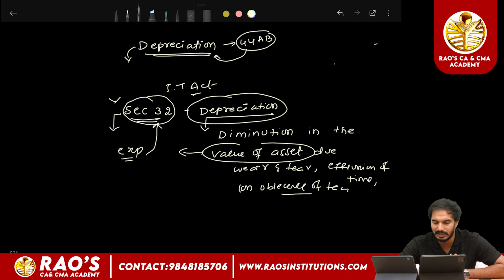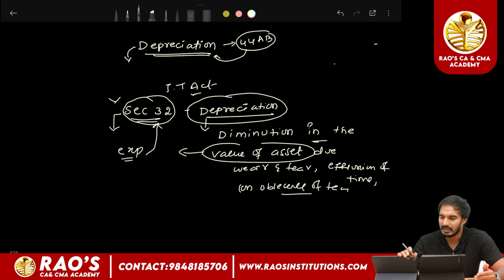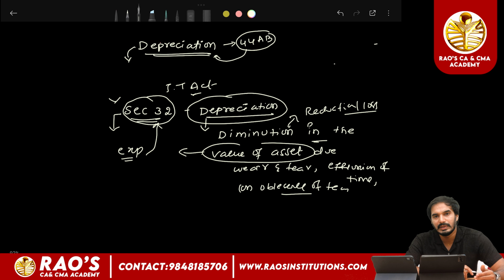Depreciation is nothing but a diminution in the value of an asset due to wear and tear, efflux of time, or obsolescence of technology. Obsolescence is nothing but the outdating of the technology of an asset. Diminution means a reduction or loss. In simple terms, the reduction or loss in value of an asset due to wear and tear, efflux of time, or obsolescence of technology is called depreciation.